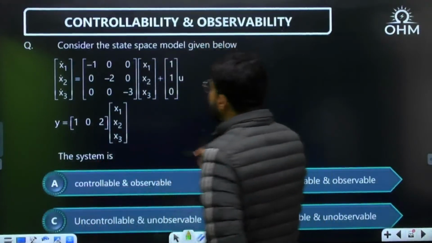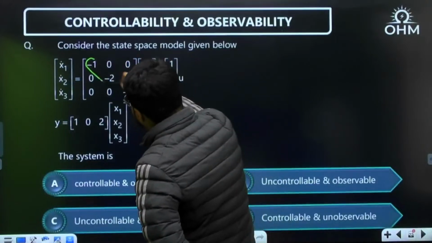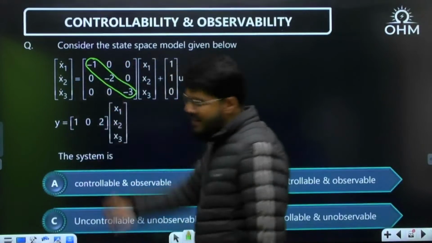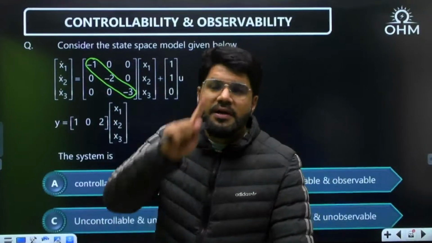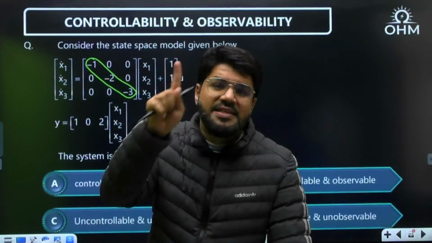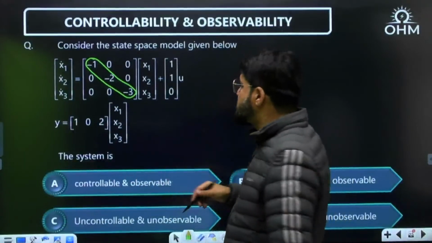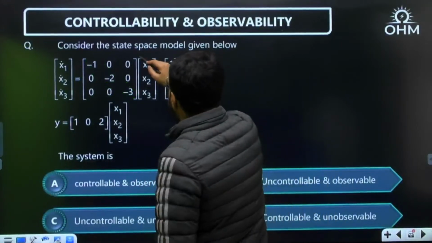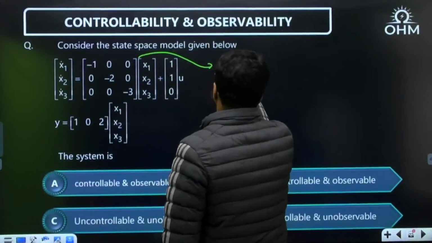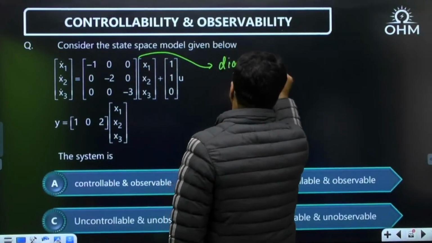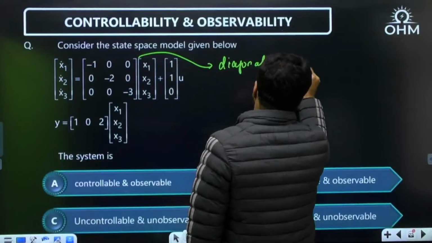What type of matrix is given to you? A diagonal matrix. What is the identification of a DCF form? DCF form should contain matrix A as a diagonal matrix with all distinct diagonal elements, with all distinct poles. This is the way to identify. Yes, there is a diagonal matrix.